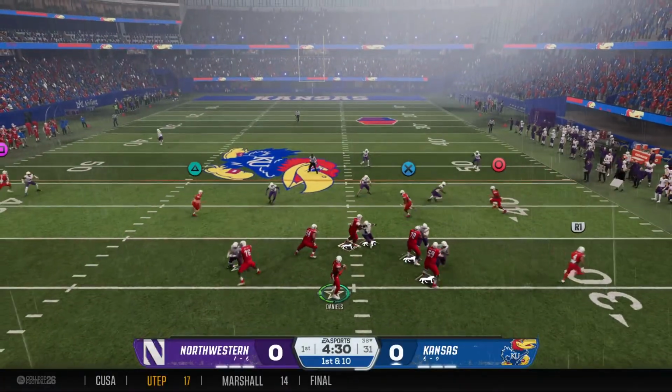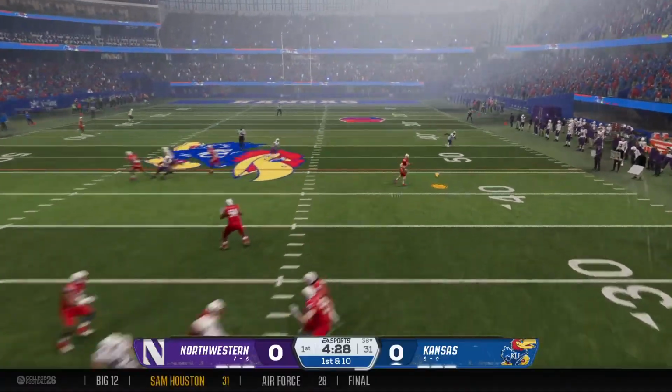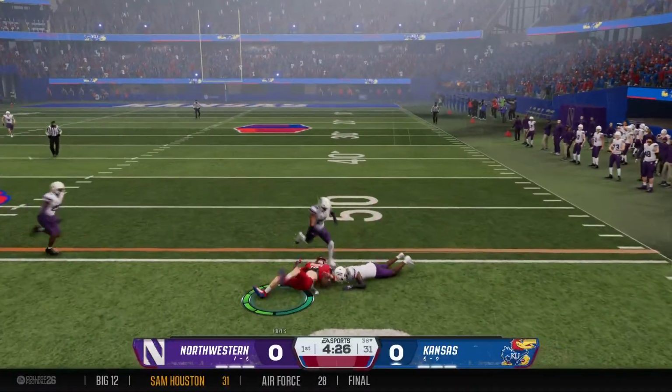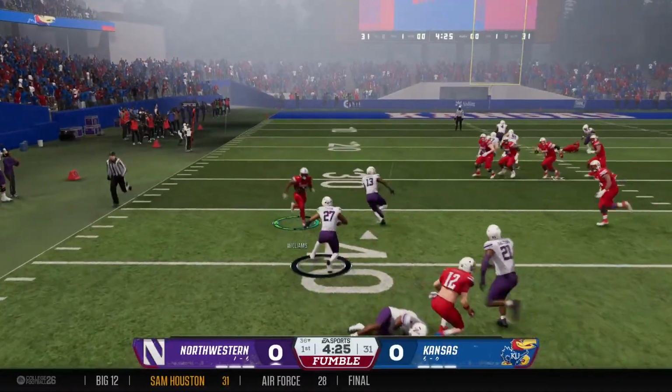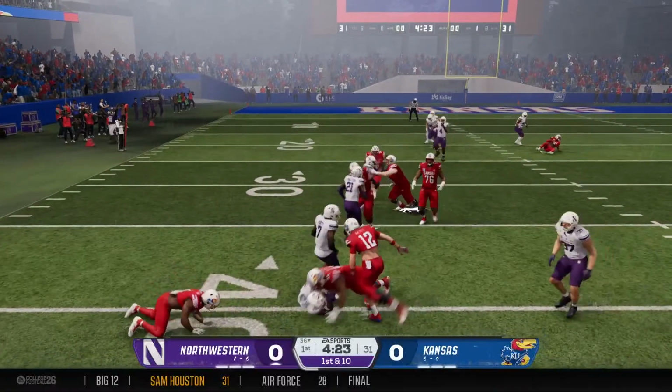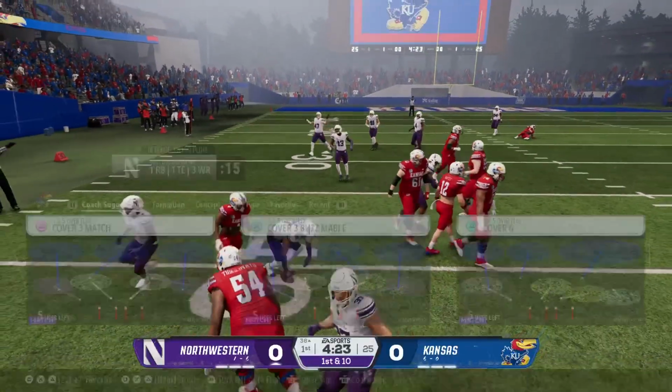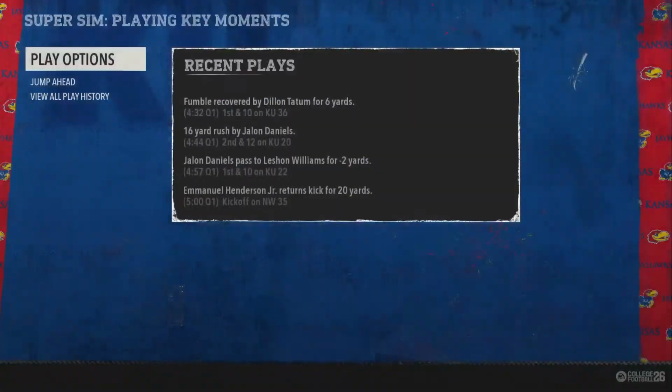Dropping back, it's Daniels. Here's the pressure. Makes the catch, it's Hayes. Recovered by the defense, and he's off. Great job by the defense here, forcing the fumble.